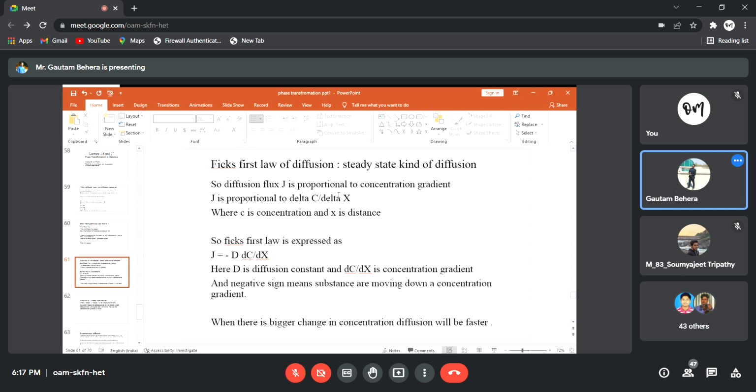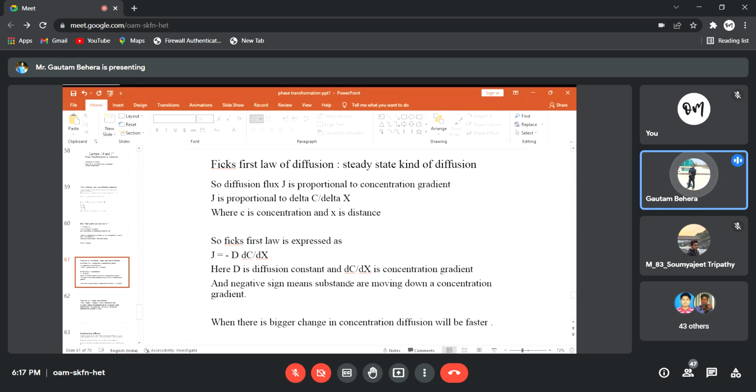Fick's first law is expressed as J equal to negative sign, capital D times dC by dx. You have to remember this expression, right? So diffusion flux J is equal to negative D times dC by dx.